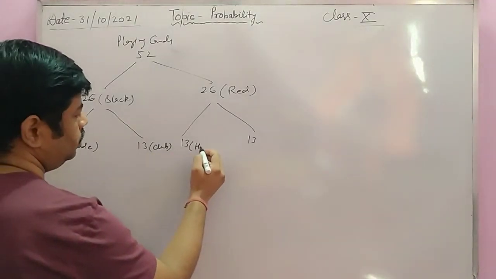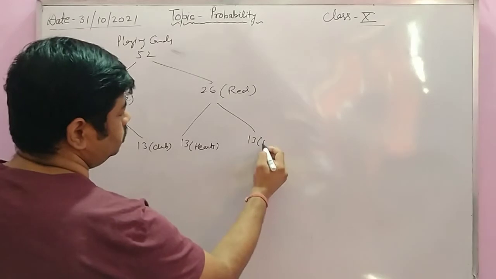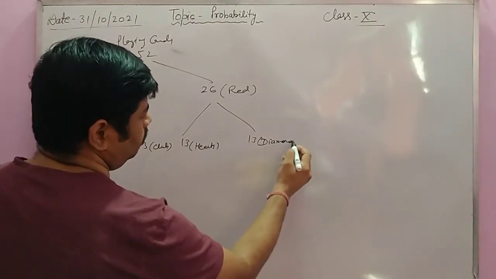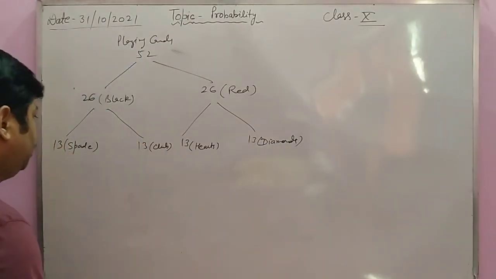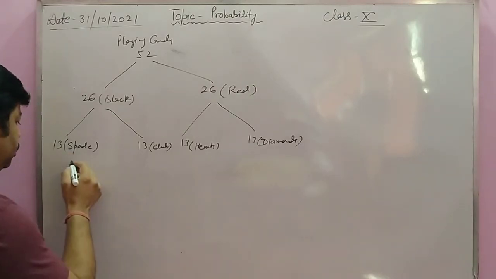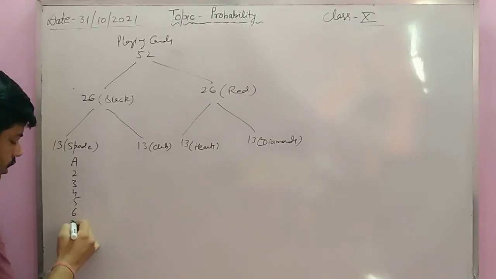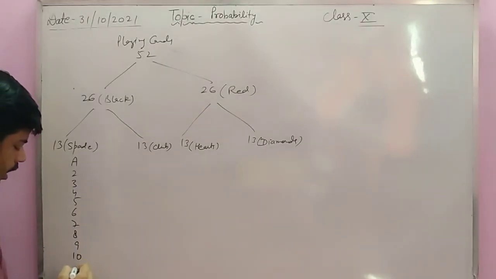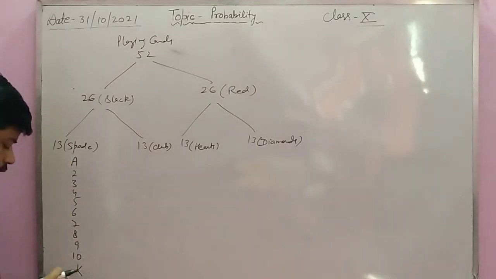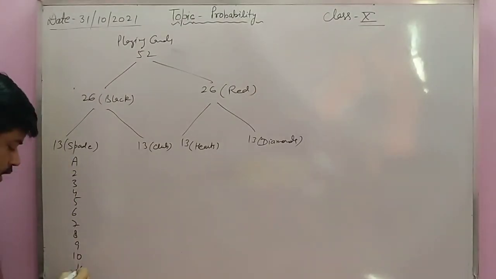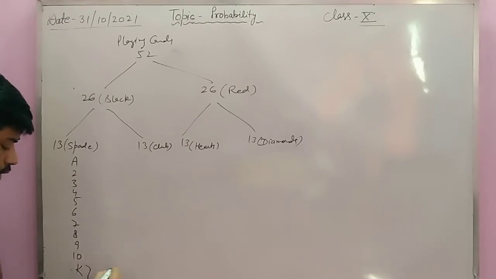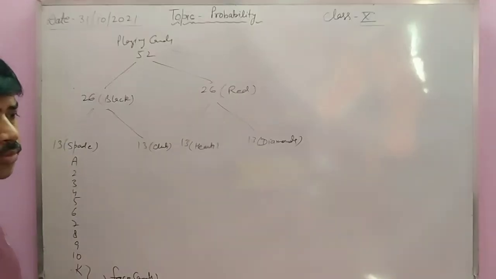These are heart and this is diamond. In the 13 cards, it starts from A, 2, 3, 4, 5, 6, 7, 8, 9, 10, K, Q, J. A is for ace, K for king, queen and jack. King, queen and jack are called face cards. So these types of problems will arise.